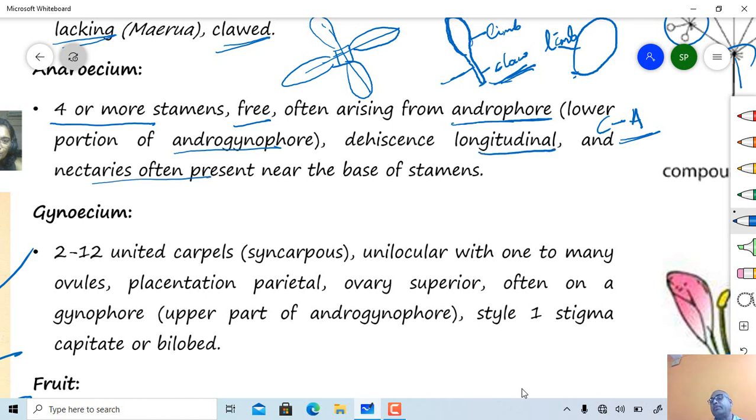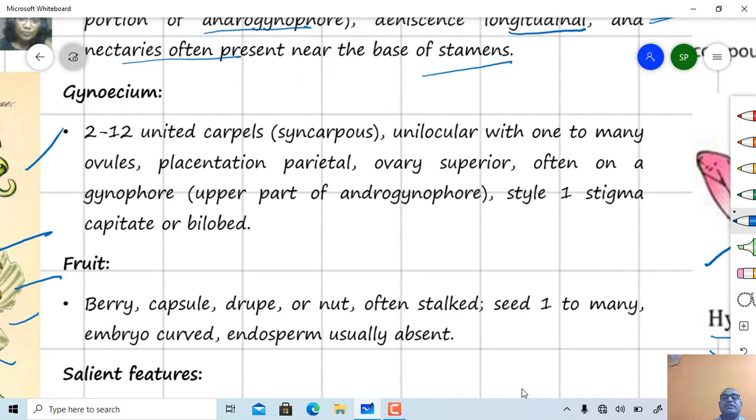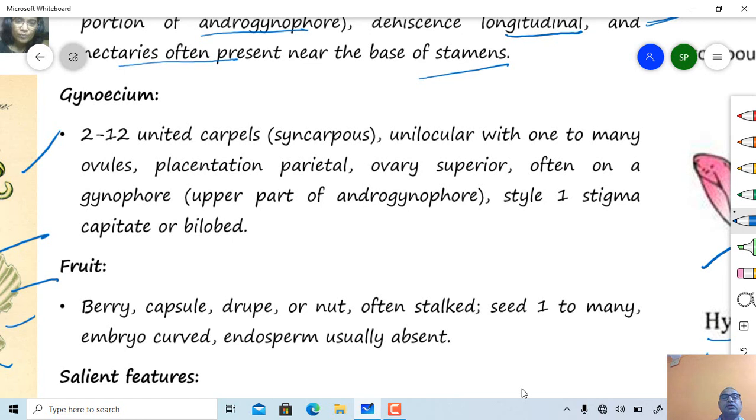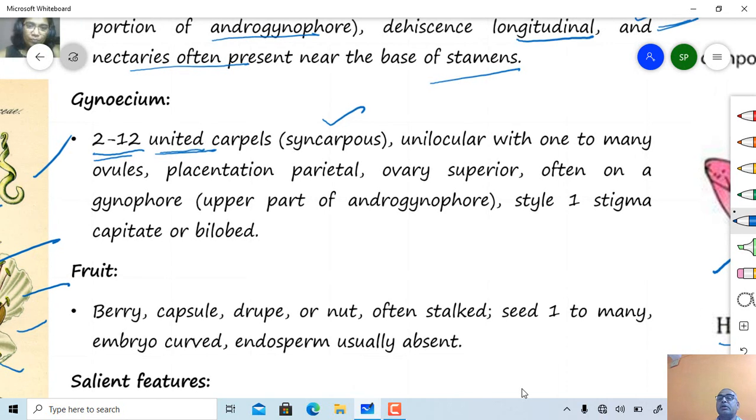Then let's talk about the gynoecium: 2 to 12 carpels are present, and these carpels are united, that means syncarpous condition. Even though a number of carpels are present, the ovary is unilocular, and it may contain 1 to many ovules in parietal placentation.